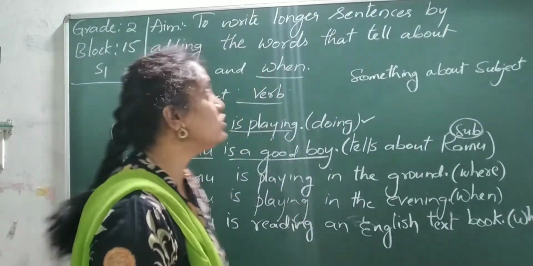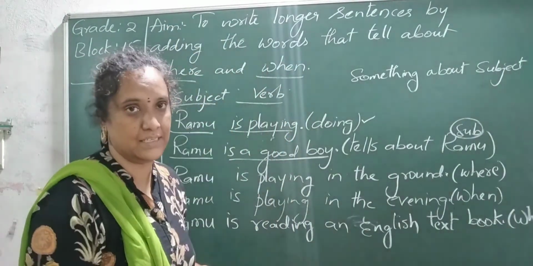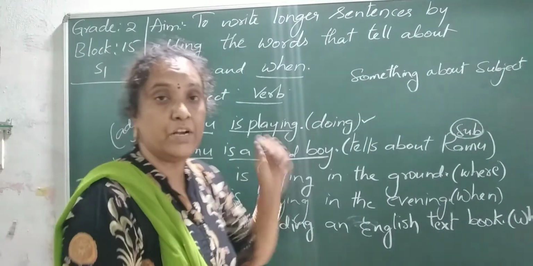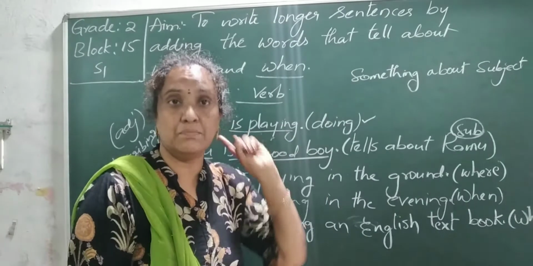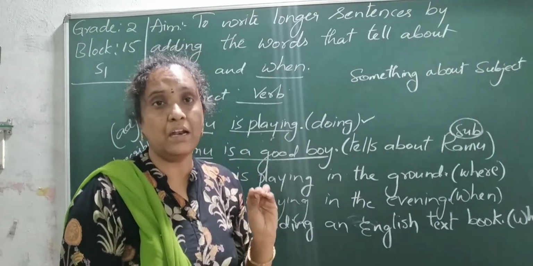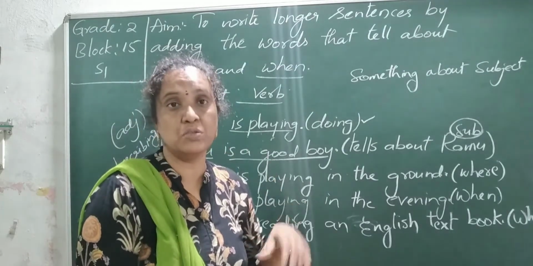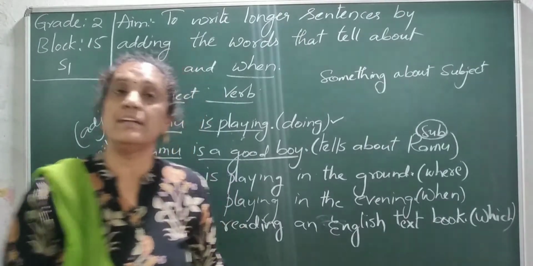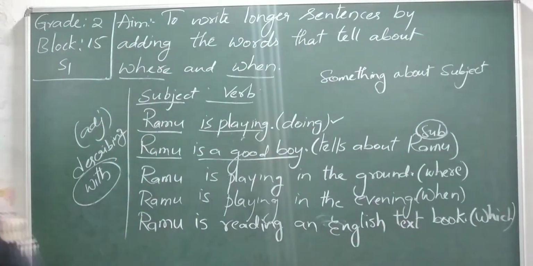So we are going to write longer sentences. How to make longer sentences? For that, we need a subject, what the subject is doing, and we can add where, when and which by using what the subject is performing in this action. So basing on that, let us write our volume, page number 35.